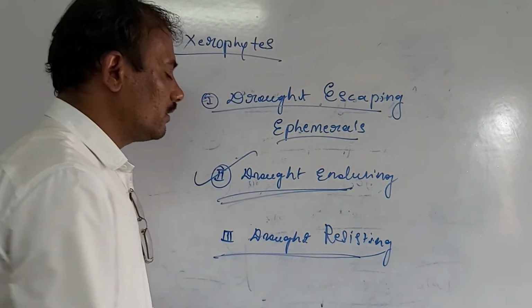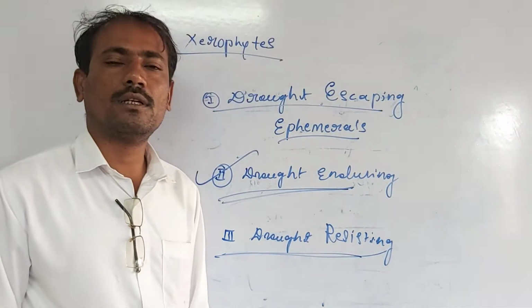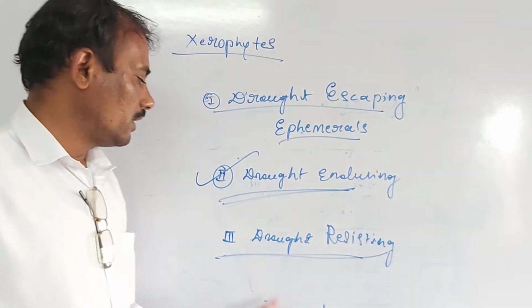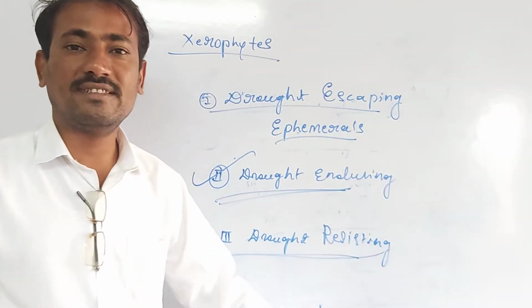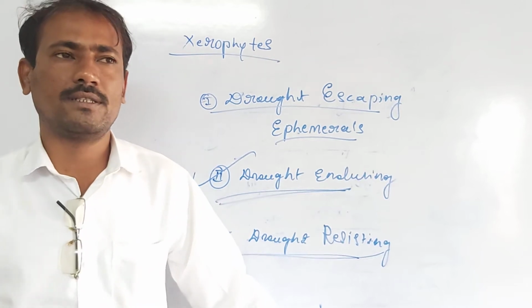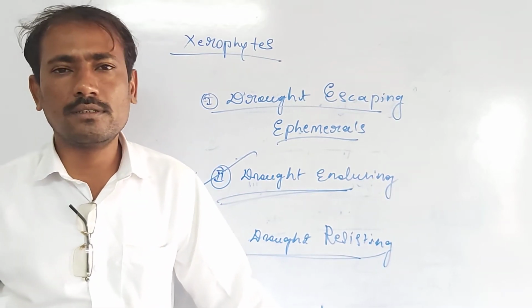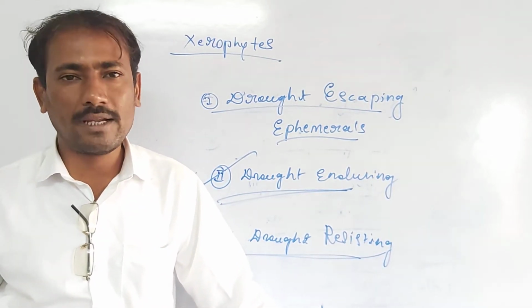Then another category of the xerophytes is termed as drought resisting xerophytes. These are a very interesting group of plants.